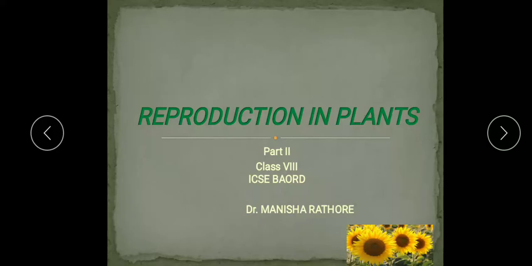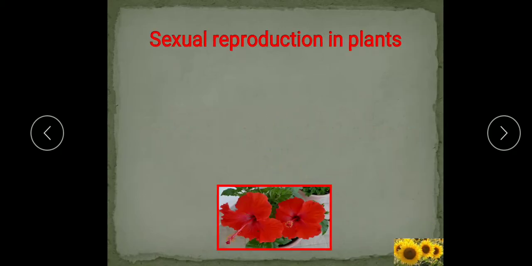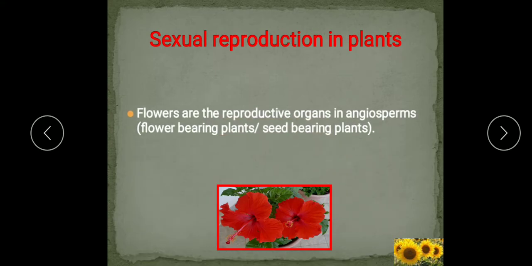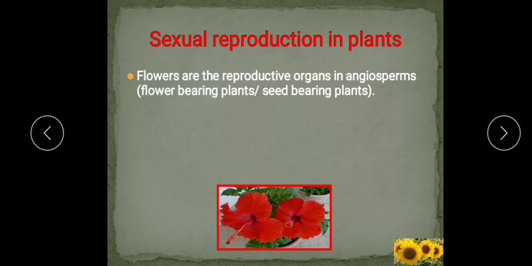Now today we will study sexual reproduction in plants. So what is sexual reproduction? Sexual reproduction is the common method of reproduction in flowering plants, and seeds are produced as a result of sexual reproduction, which germinate and grow into new plants. So seed is produced after the reproduction. These seeds we grow in the soil and they germinate and develop into new plants.